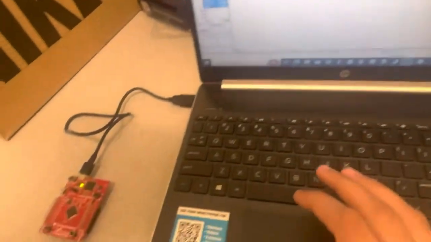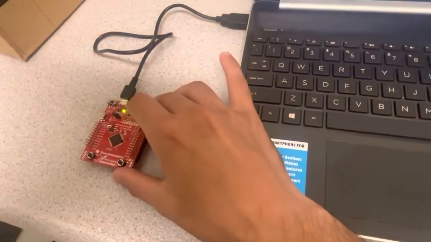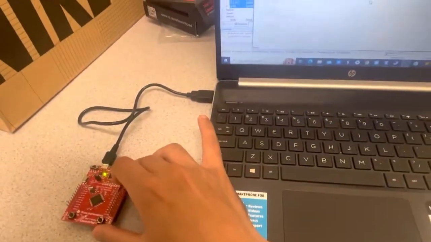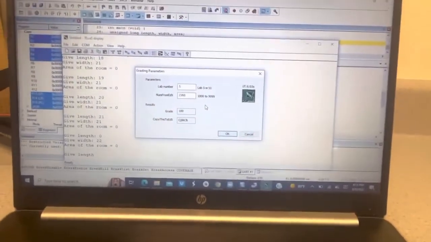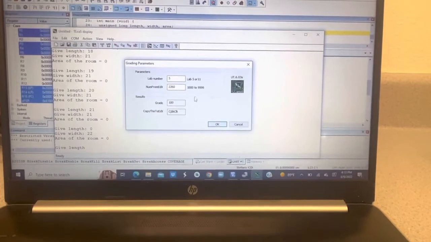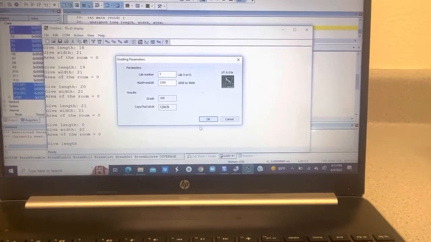So here is my launchpad. I press the reset button here, and we see the data coming on the Texas display window, and we also get a grade of 100.